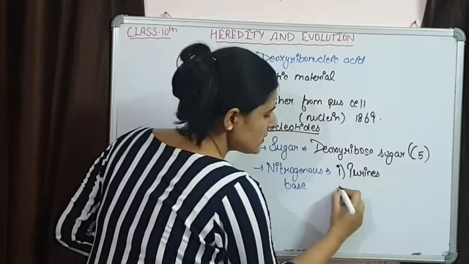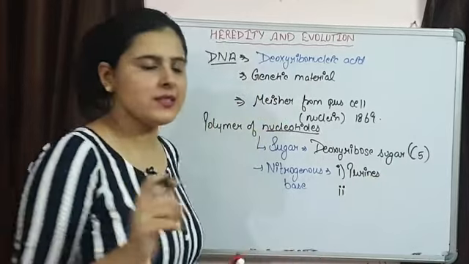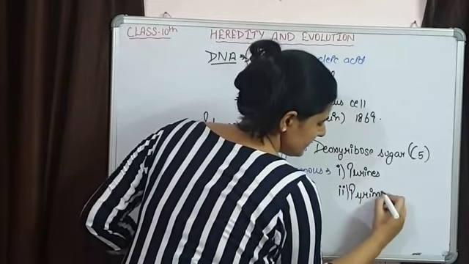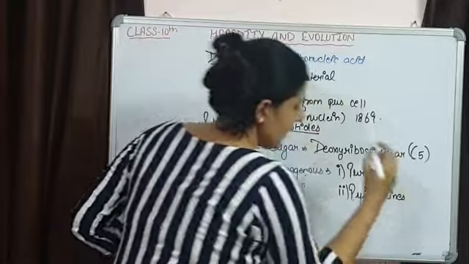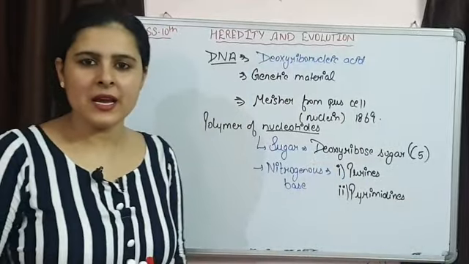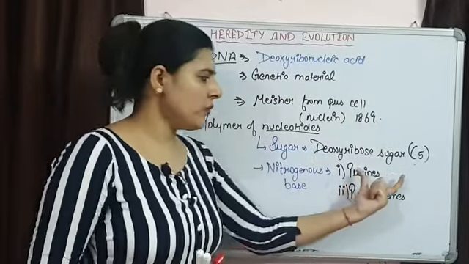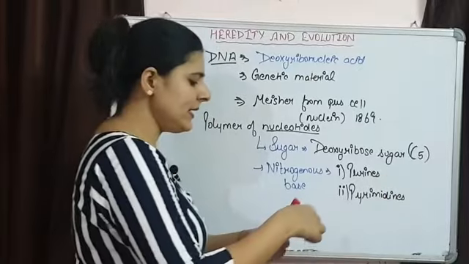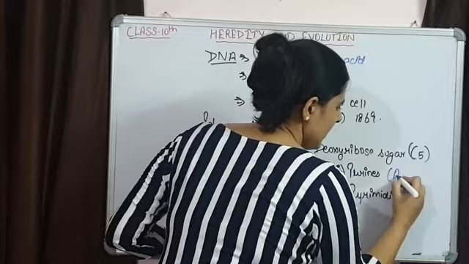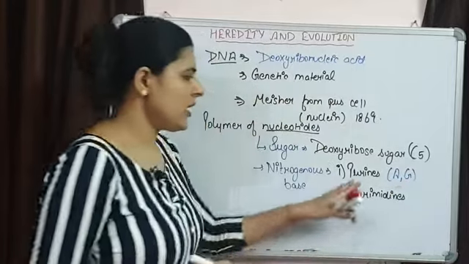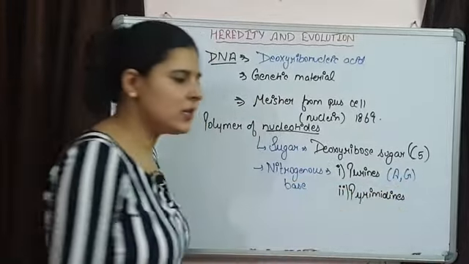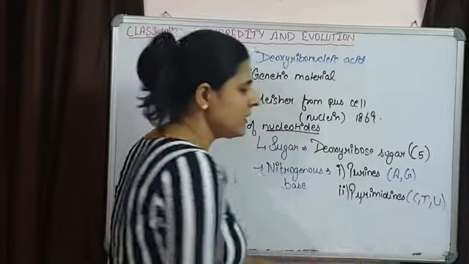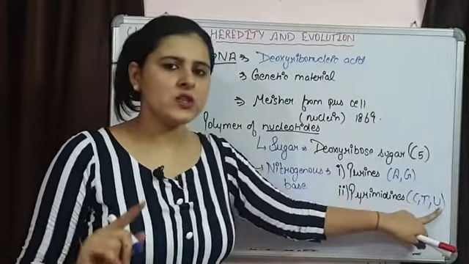And the nitrogenous bases which are having a single ringed structure, they are known as pyrimidines. Total 4 nitrogenous bases are there, out of which 2 are purines and 2 are pyrimidines. So adenine and guanine are the purines which are having double ring structure, and cytosine and thymine are pyrimidines. One other is also there, that is uracil, that is also a pyrimidine.